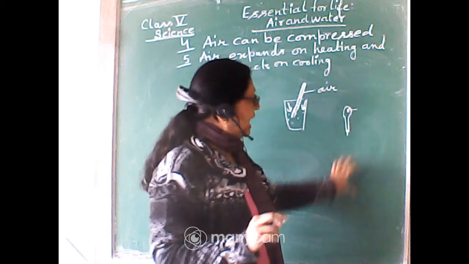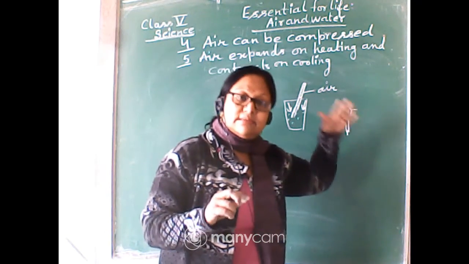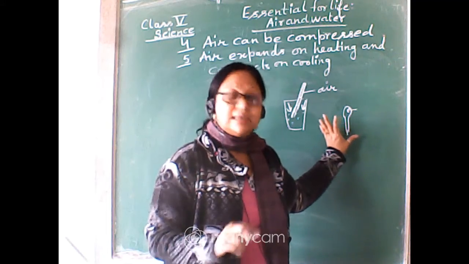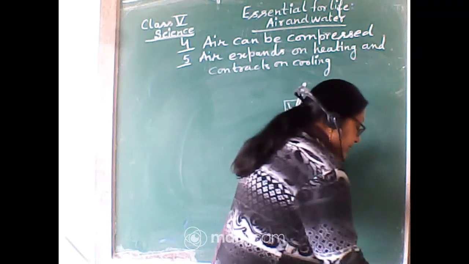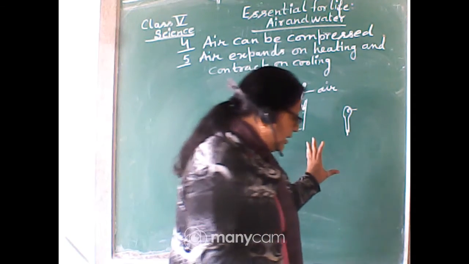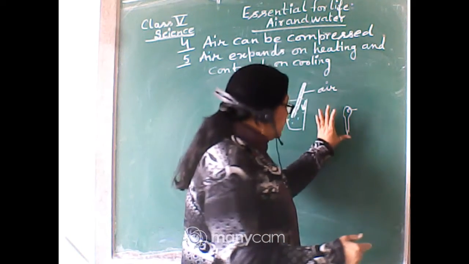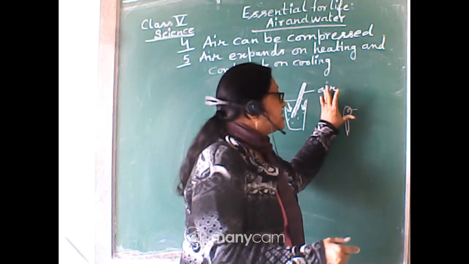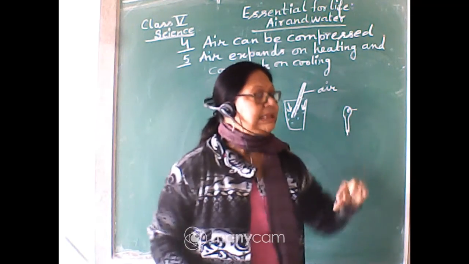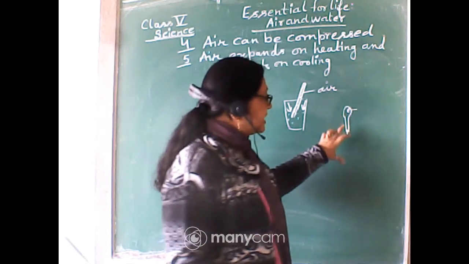That means we are excreting out the air from this dropper.